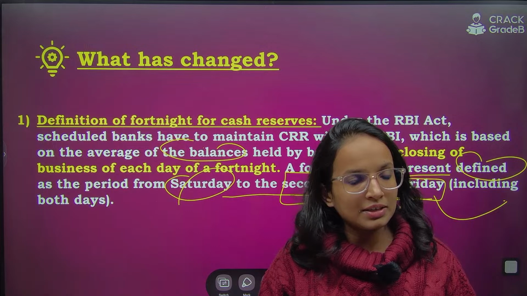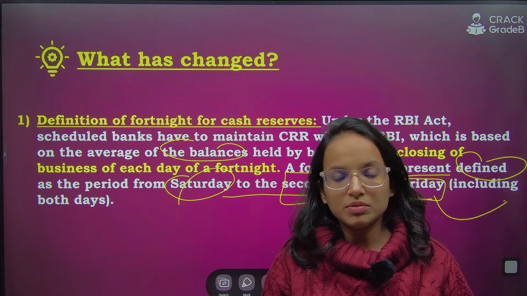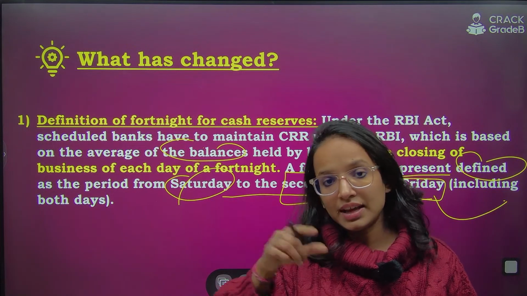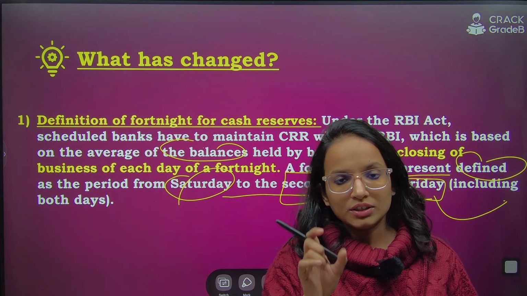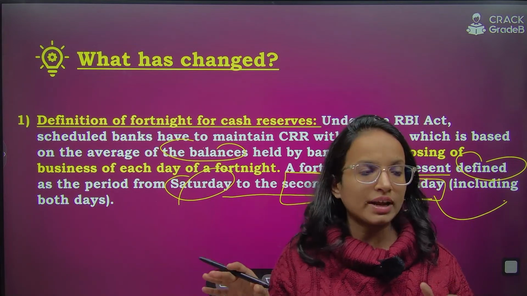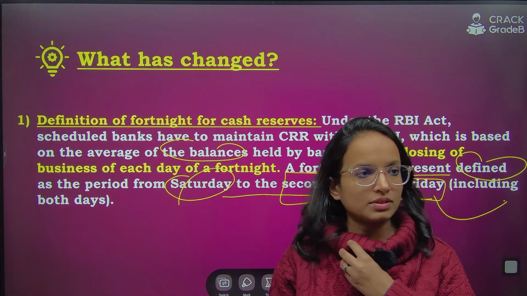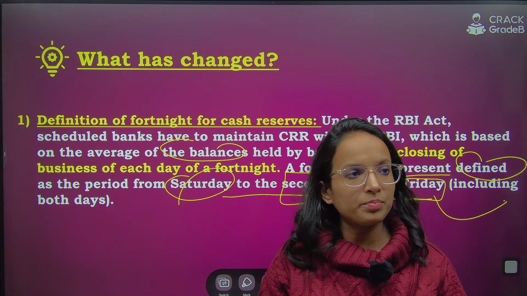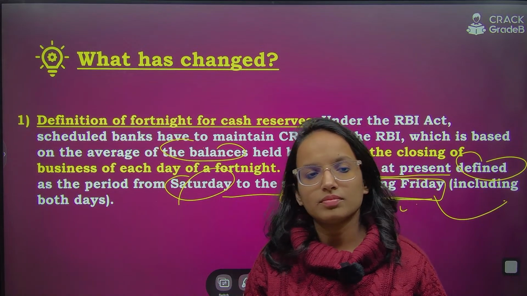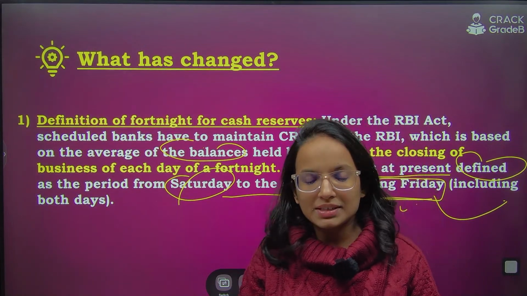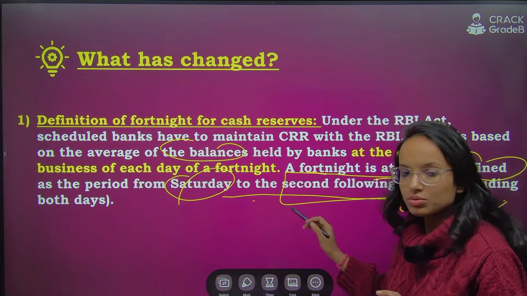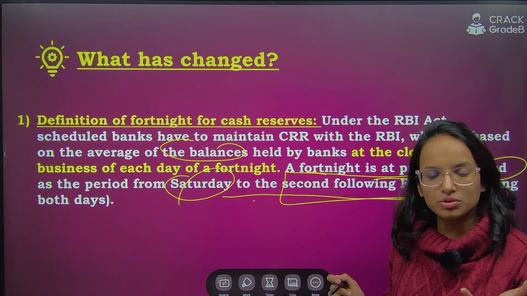I hope it is clear. Tell me, everyone, including today Saturday and that Friday, right? This used to be, or this is the present fortnight as we call it, for calculating the balances and these things. Is it clear? Tell me, yes or no? Present calculation of the fortnight is Saturday to the second Friday, a 14 days period, as you know a fortnight is.